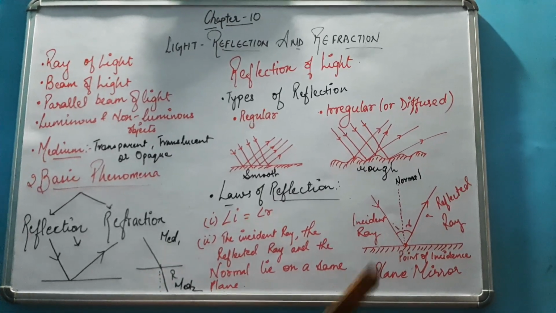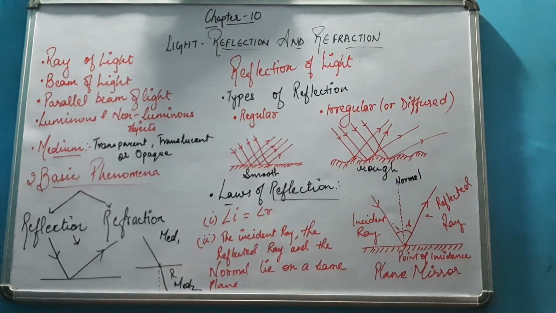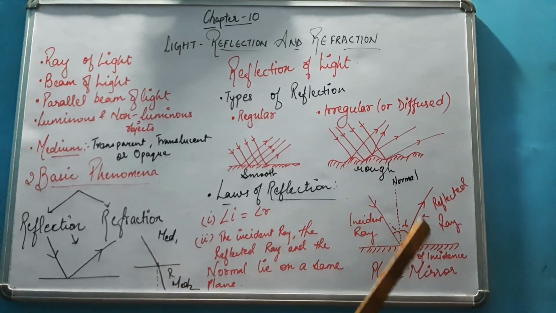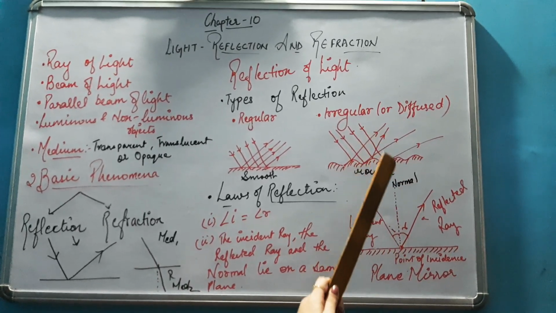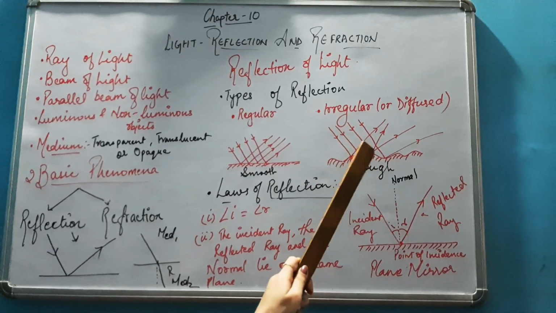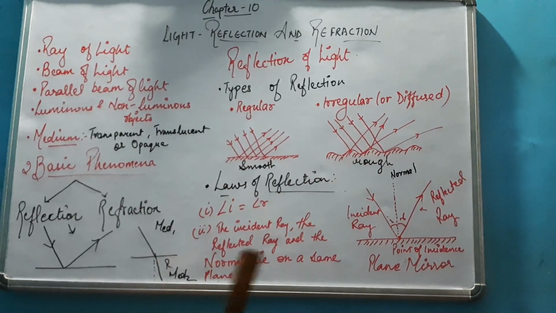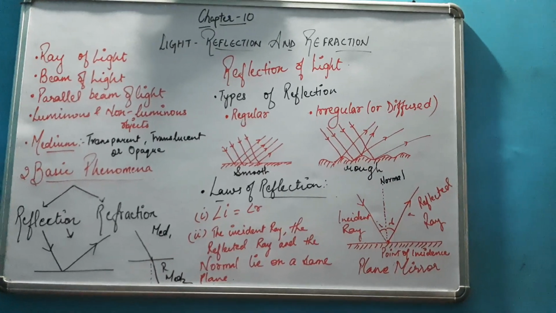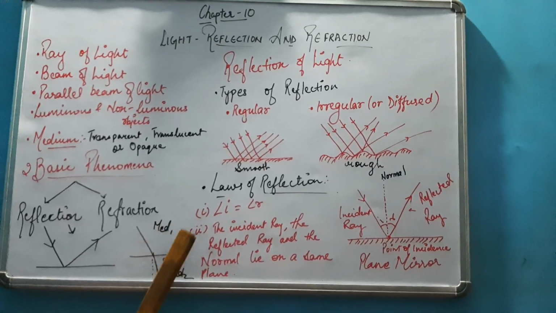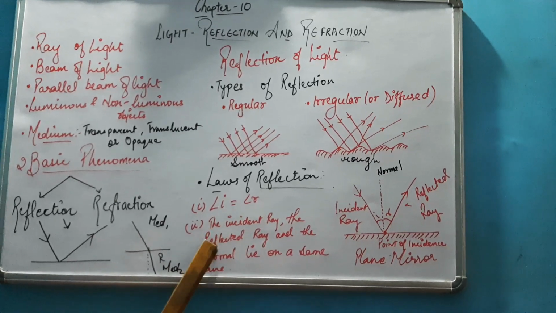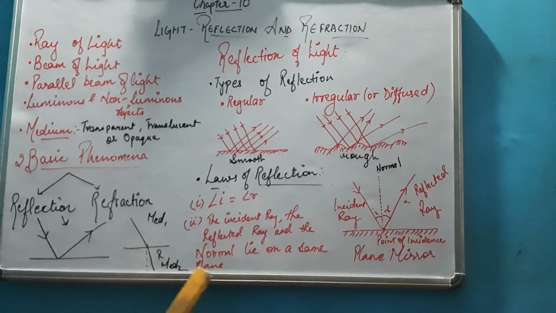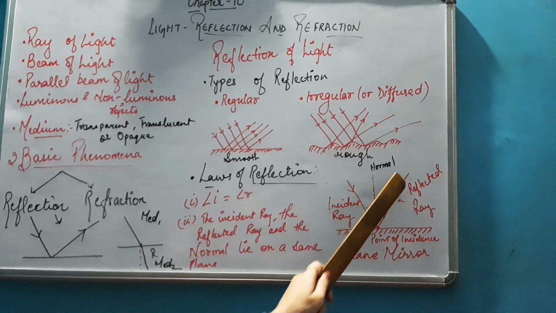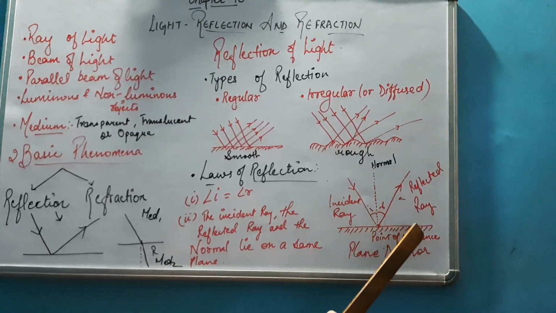Clear? And normal is not a kind of ray. Don't get confused, because students used to write incident ray, reflected ray and normal ray. Normal is not a ray. Actually it is an imaginary perpendicular drawn at the point of incidence of the surface. Clear? Now your second law is that the incident ray, the reflected ray and the normal lie on the same plane. This incident ray, this normal and this reflected ray always lie on the same plane.